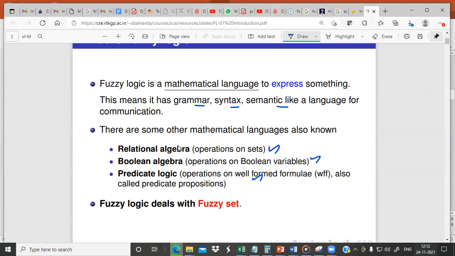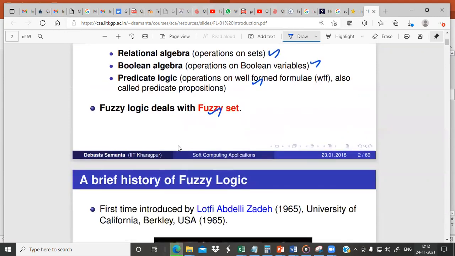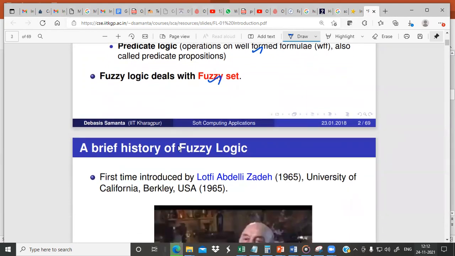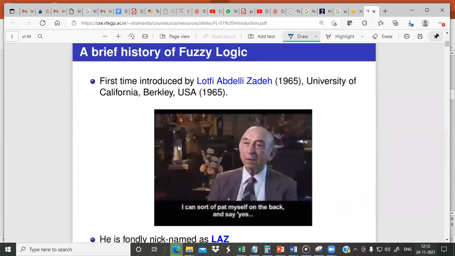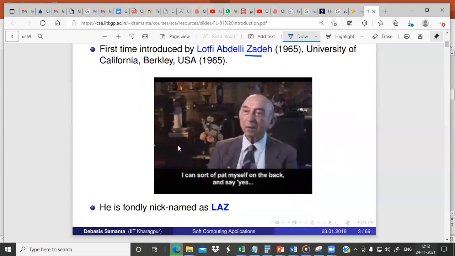So basically, fuzzy logic deals with fuzzy sets. So what is a fuzzy set? First we'll understand what a fuzzy set is. Before that, let us see how the term fuzzy was coined. The term fuzzy logic was first introduced by Lotfi Zadeh in 1965. He is fondly nicknamed Lotfi. So the name fuzzy logic was actually coined by this scientist, right?